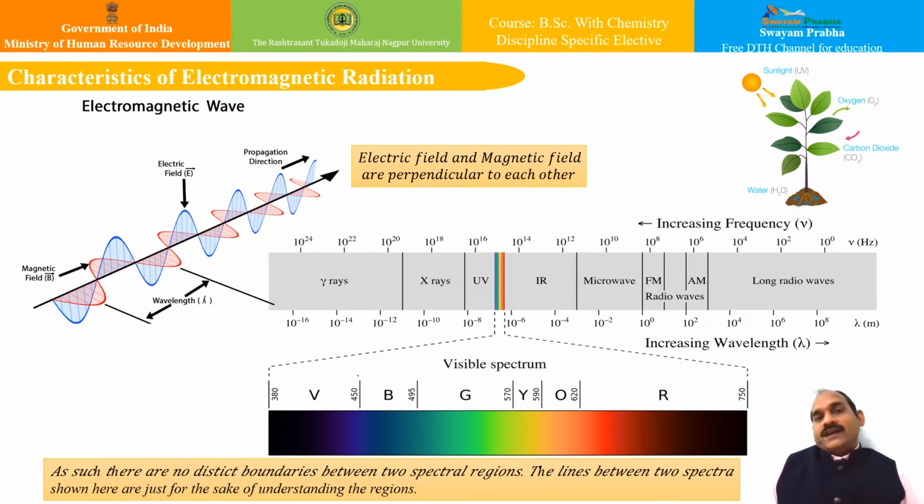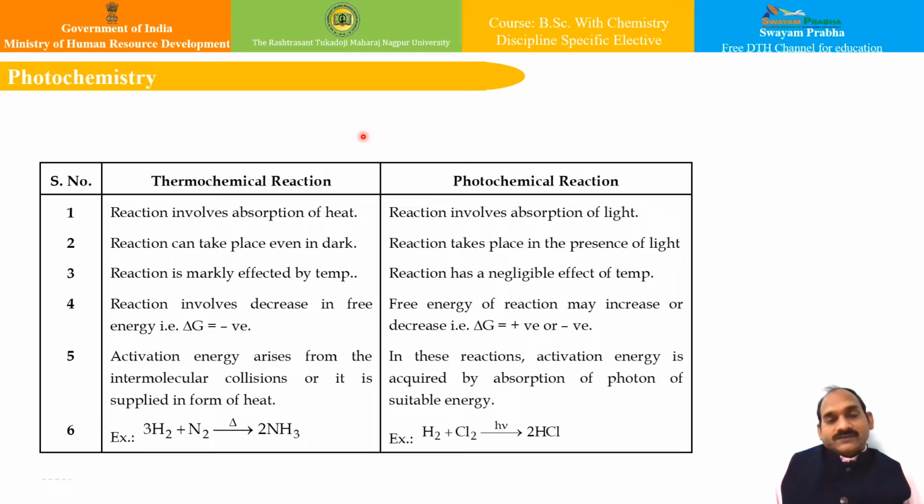Let us try to understand how photochemical reactions are different from thermochemical reactions. The interaction of electromagnetic radiation with matter many times results in a physical change, or many times in chemical reactions whose rates and mechanisms are studied after initiation by the radiant energy.